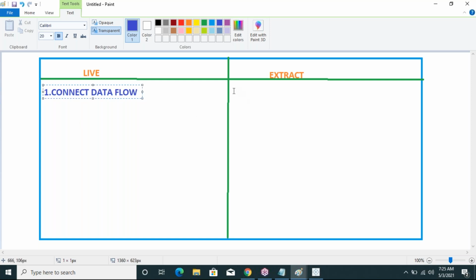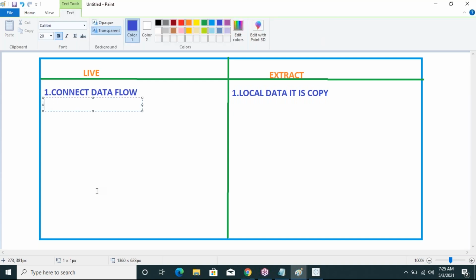It is the first point. In the extract connection, after connecting the data source, the local data is copied.